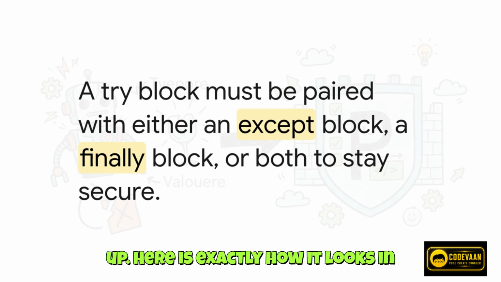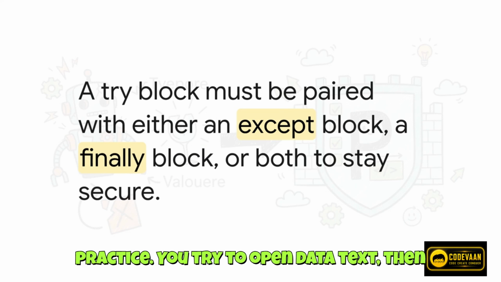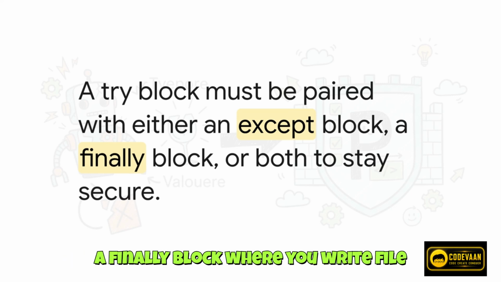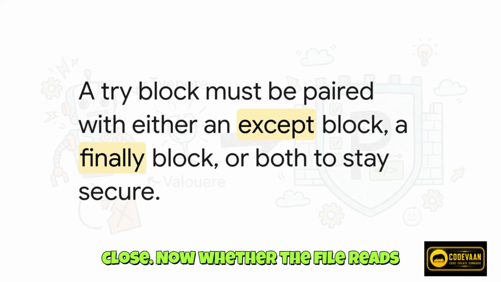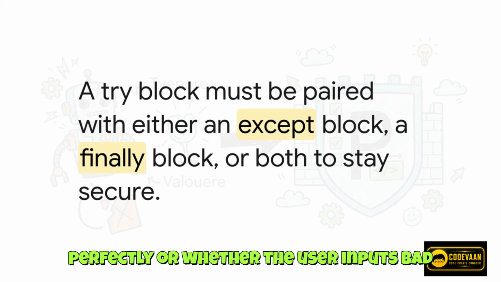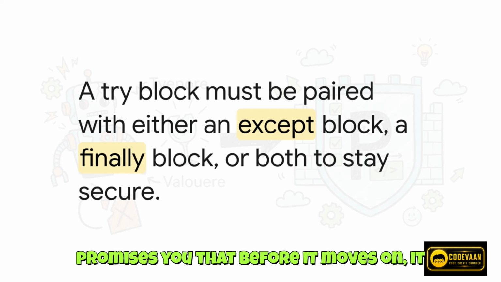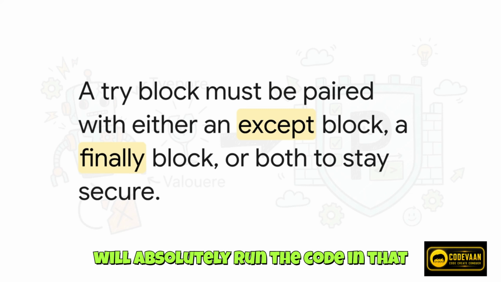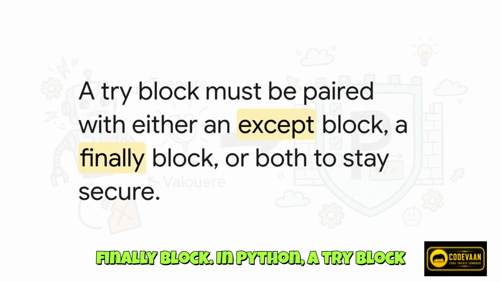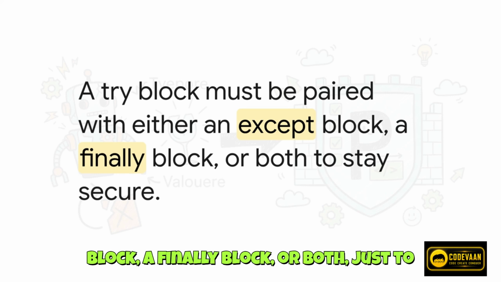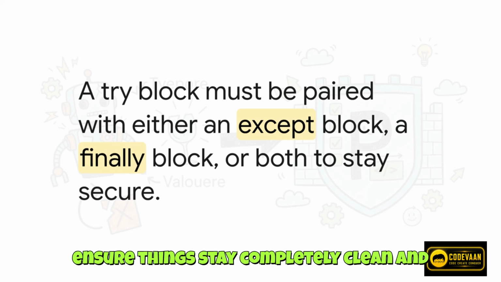Here is exactly how it looks in practice. You try to open data.txt. Then, underneath all your except blocks, you add a finally block where you write file.close. Now, whether the file reads perfectly or whether the user inputs bad data and triggers an exception, Python promises you that before it moves on, it will absolutely run the code in that finally block. In Python, a try block must be paired with either an except block, a finally block, or both, just to ensure things stay completely clean and secure.